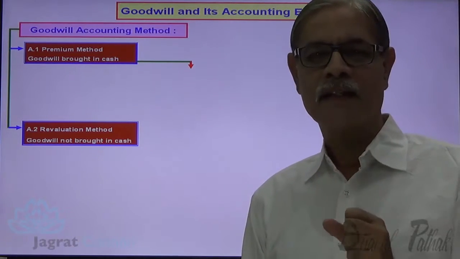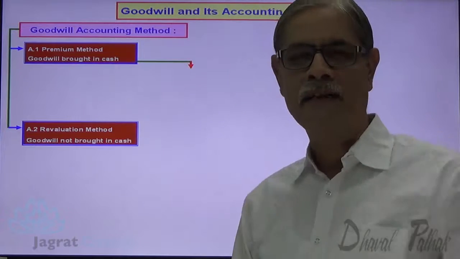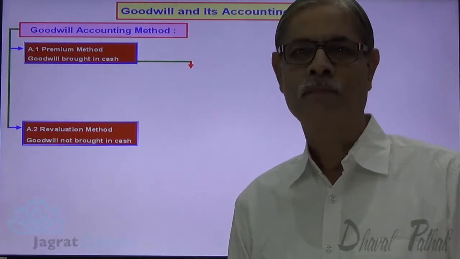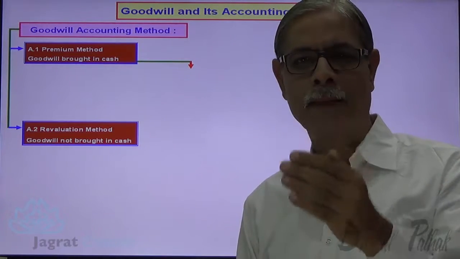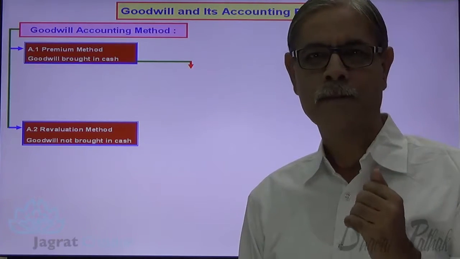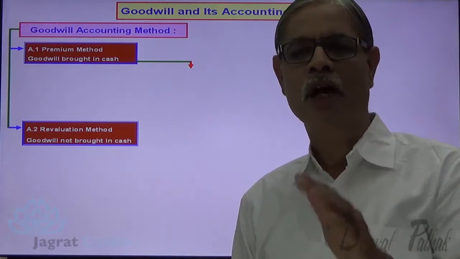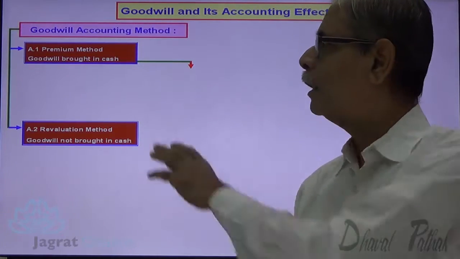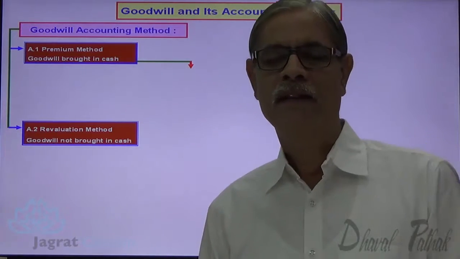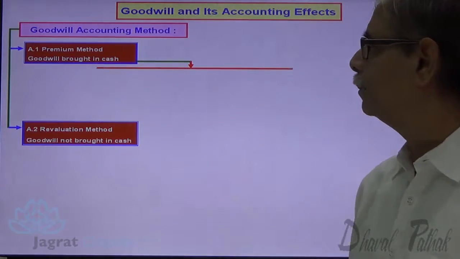So understand one thing, there are two methods for accounting for goodwill. One is premium method, second is revaluation method. Now, premium method is applied when the new partner brings his share of goodwill in cash. Revaluation method is applied when the new partner does not bring his share of goodwill in cash. Now, in this premium method, there are two situations exist in the old partnership firm.